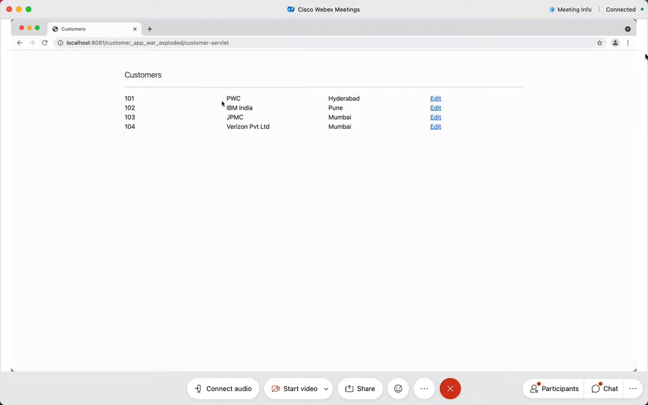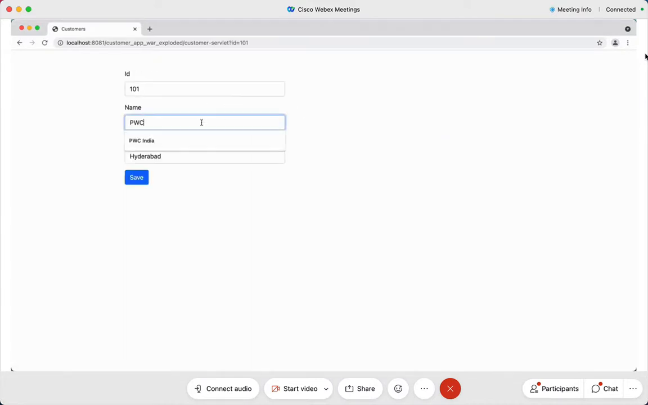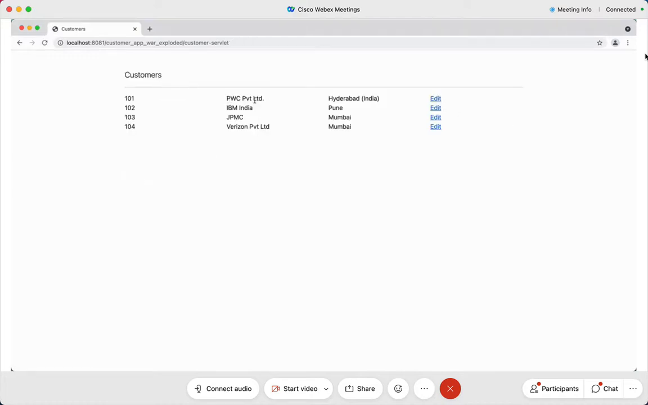You see this again, PwC Hyderabad. I'll say PwC private limited, dot, and I say Hyderabad, and then in brackets I'll say India, right? And I click on save. It takes me back over here. See, PwC, this is getting the data from the database. Once again it retrieves the data, so everything is working just perfect.